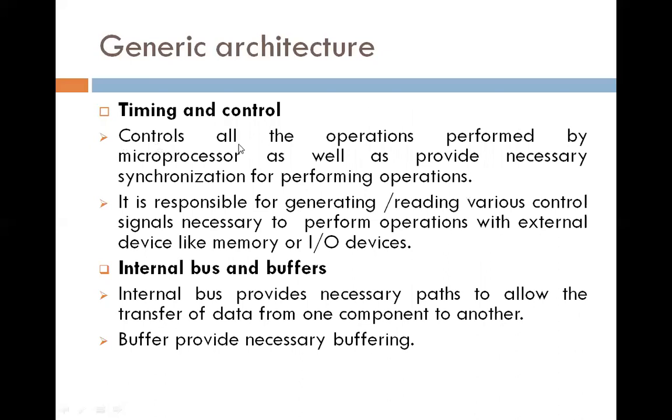Then next, timing and control. The timing and control section is used to control all the operations performed by the microprocessor as well as provide the necessary synchronization for performing operations. It is also responsible for generating or reading various control signals necessary to perform operations with external devices like memory or input output devices. Then the internal bus and buffer. The internal bus provides the necessary paths to allow the transfer of data from one component to another component, and the buffer provides the necessary buffering.